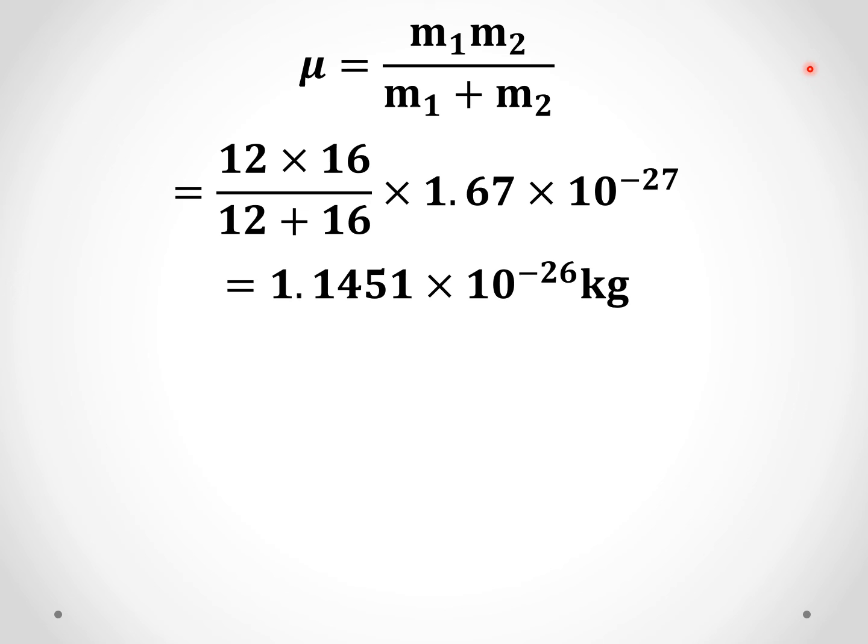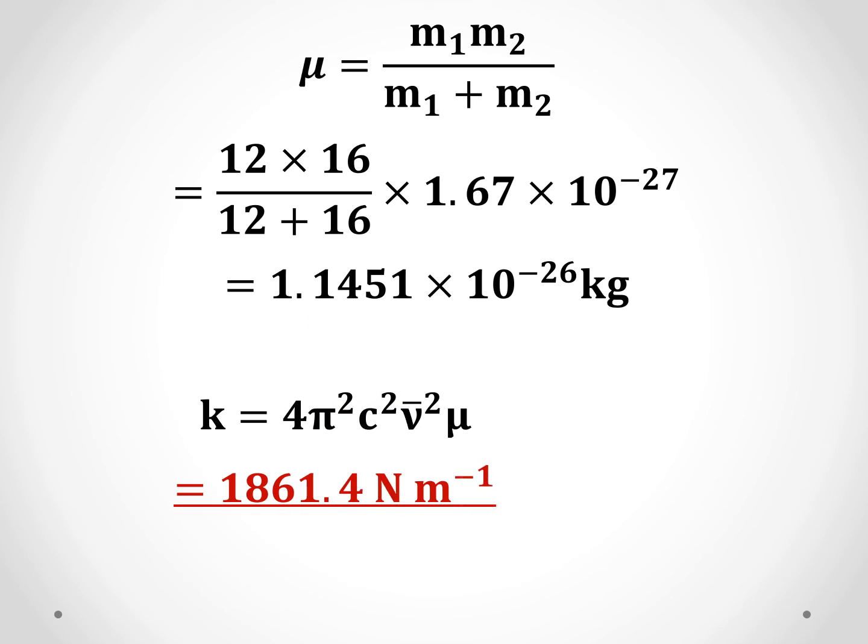Then substitute in the expression for K. So K is equal to 4 pi square C square nu bar square mu. Be careful here, there are many squares. So mu is this one, nu bar is 2140 squared, C is 3 into 10 raised to 10 whole squared, and 4 pi square. So this is the result that you get: 1861 Newton per meter.